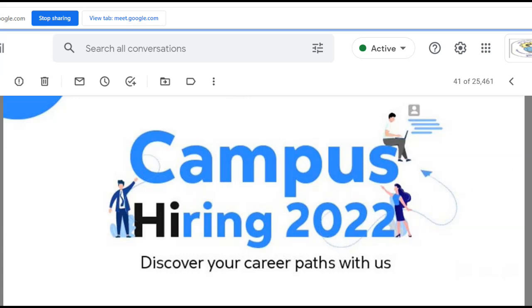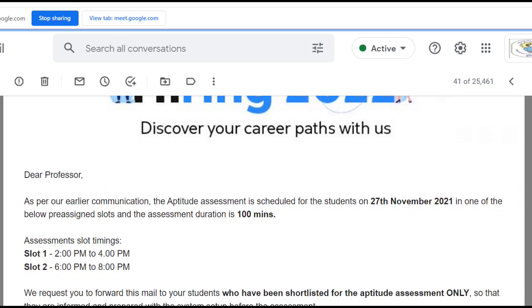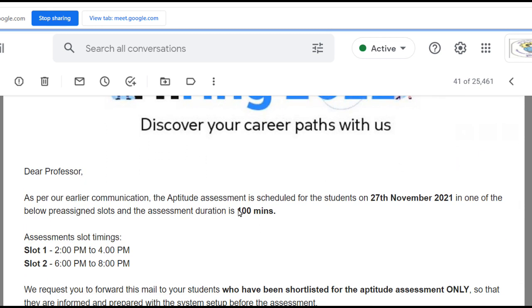Today we will start with the instructions for this campus recruitment program of Cognizant 2022 hiring. The specific instructions are for students who selected aptitude and whose interviews have been scheduled on 27th November. This test you see here is of 100 minutes.